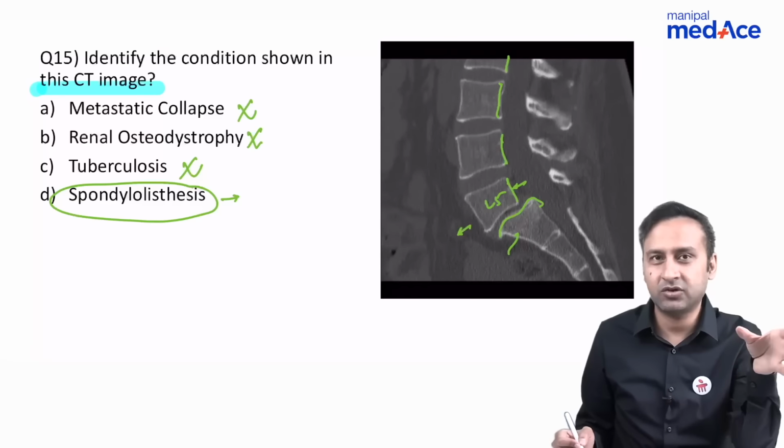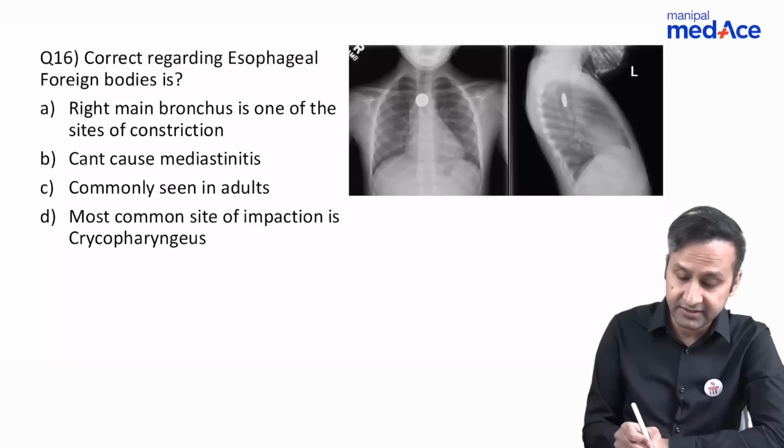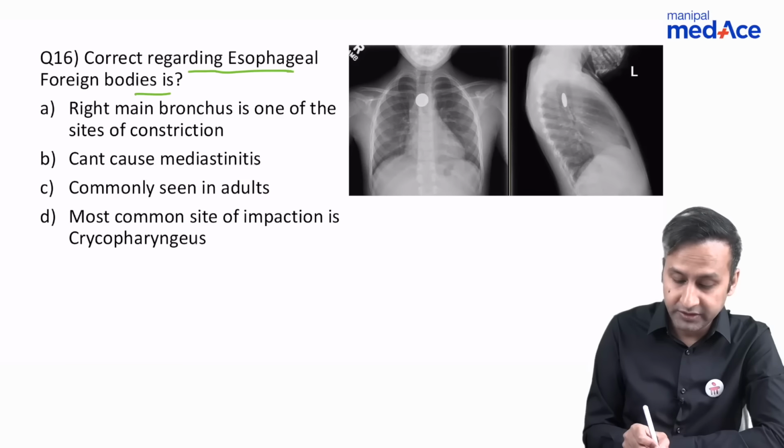It is not the right answer. Spondylolisthesis is the easiest one. Now, question number 16. Regarding esophageal foreign bodies, what is correct?